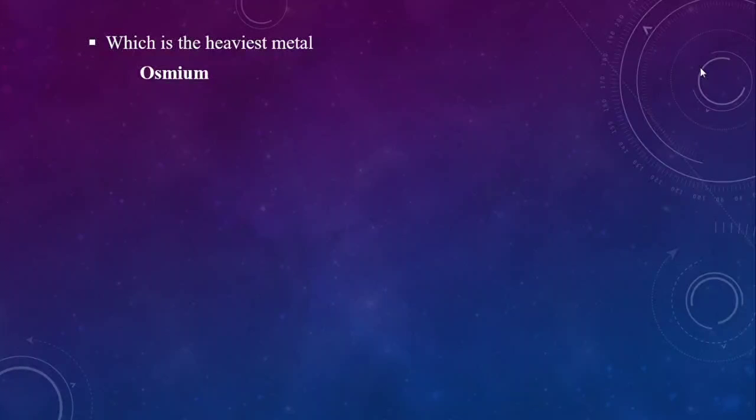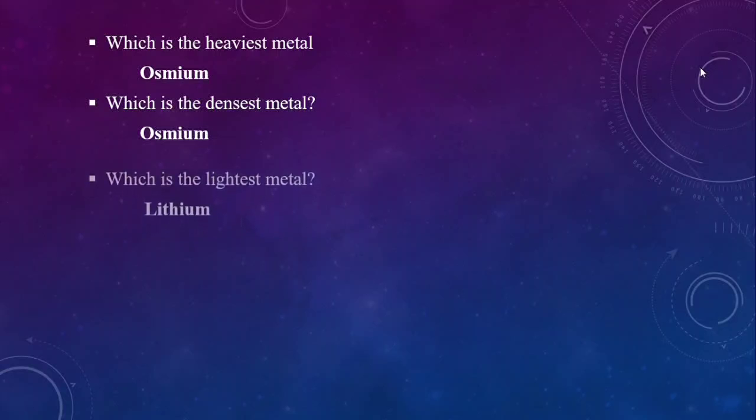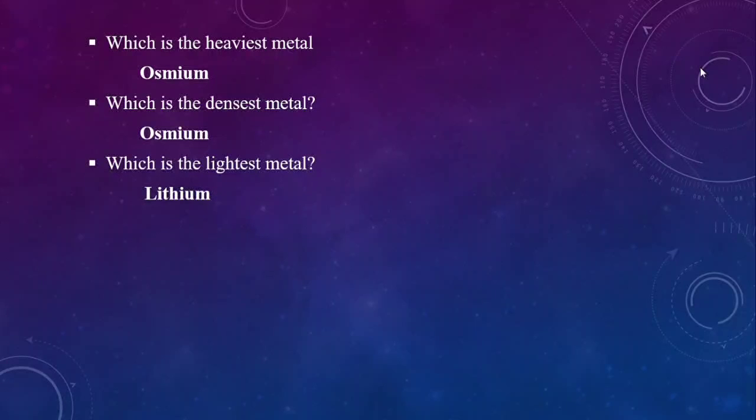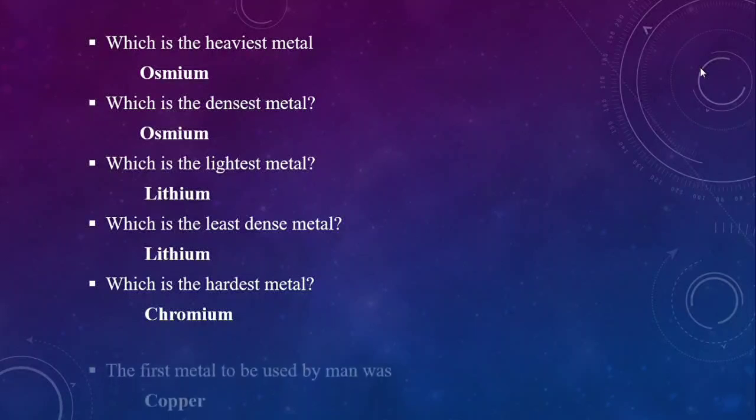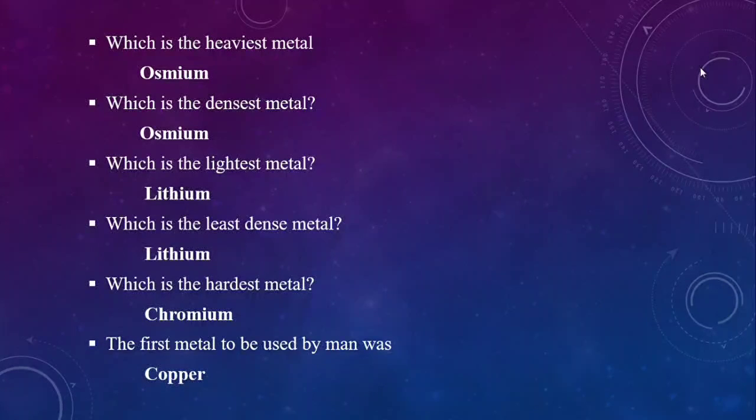Which is the heaviest metal? That is osmium. And which is the densest metal? That is also osmium. Which is the lightest metal? That is lithium, and lithium is also the least dense metal. Which is the hardest metal? That is chromium. And the first metal to be used by man was copper.